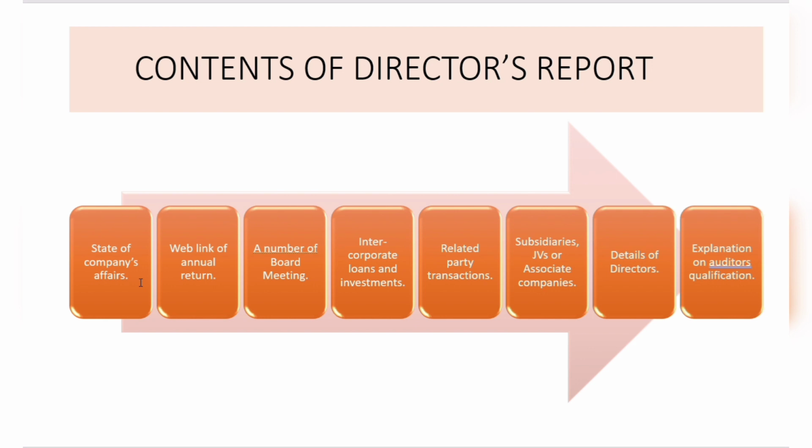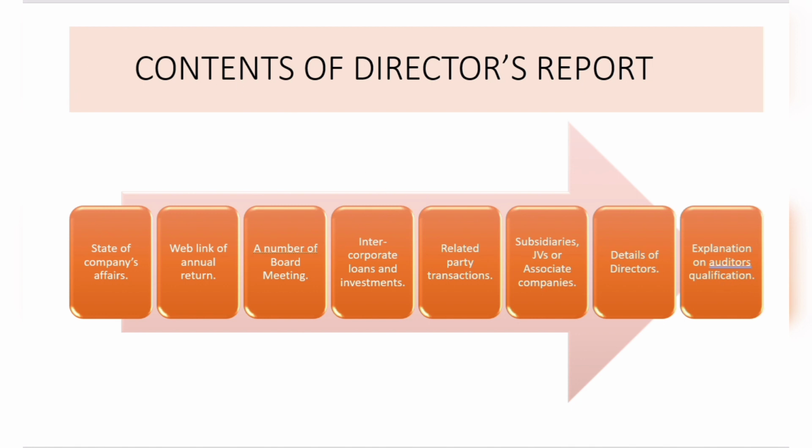For that, the director's report should include all these details, the details of the directors, and an explanation on auditor's qualification. Details of the directors could also be personal details, like the place where they reside. The explanation of auditor's qualification is something we will study in further classes in great detail. It is a large topic, but yet interesting. We'll be discussing that.